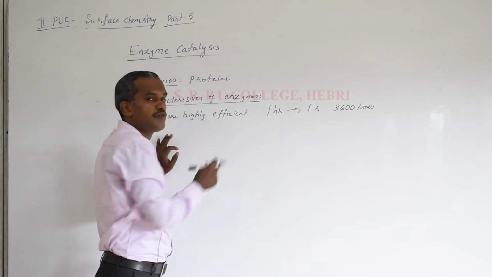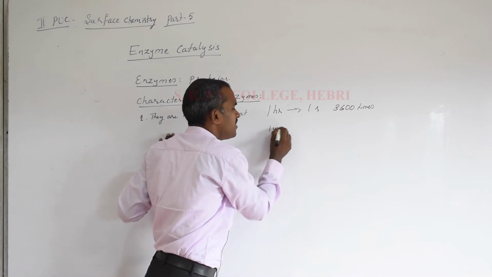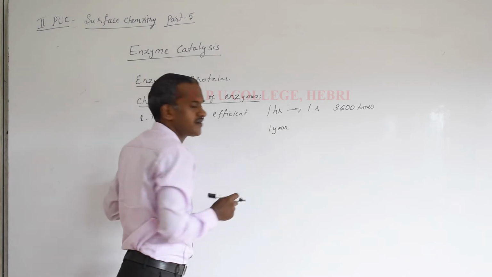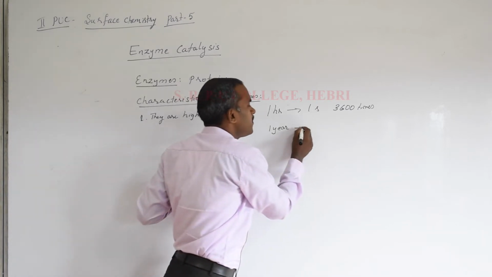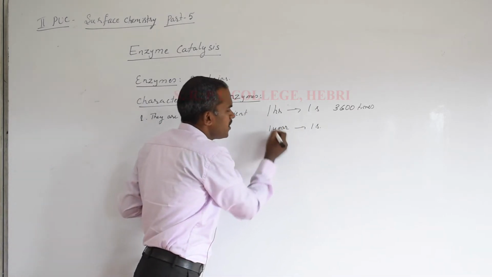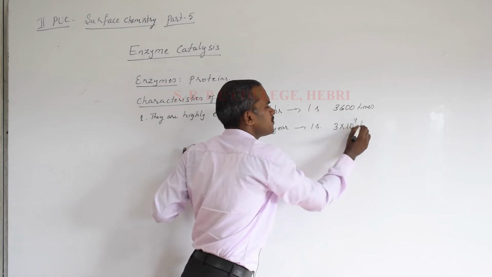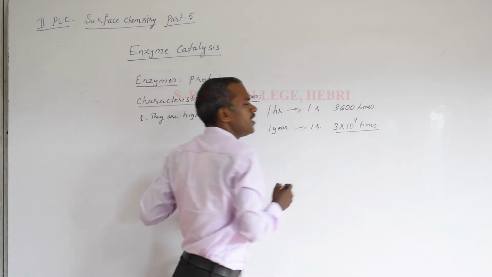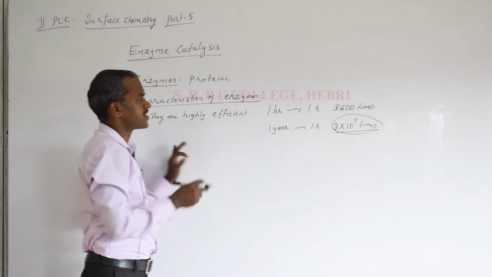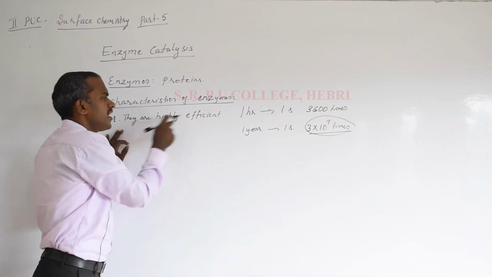Now, what is the role of an enzyme? Suppose a reaction that takes 1 year without the catalyst can be completed in 1 second. When you convert this, you get almost 3 × 10^7 times. That is the range of the catalytic efficiency of enzymes. So remember, they are highly efficient.